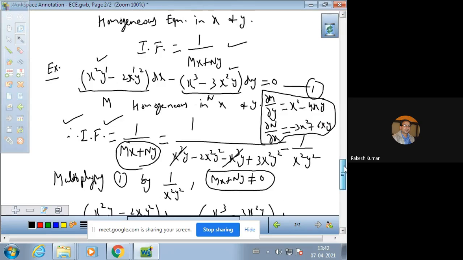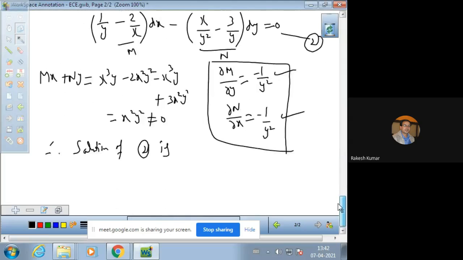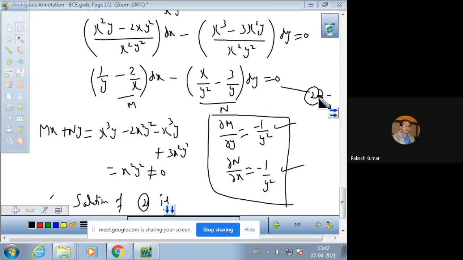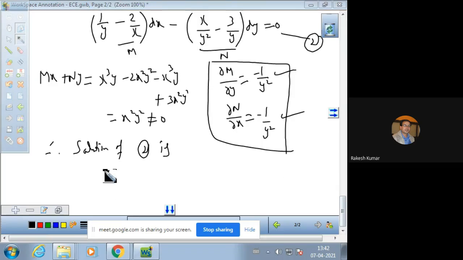Equation number 1 will be named as 1. Given equation is named as 1, and name the resulting exact equation as equation 2. Now you have done the solution method.